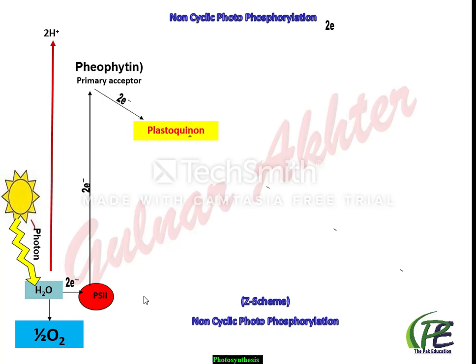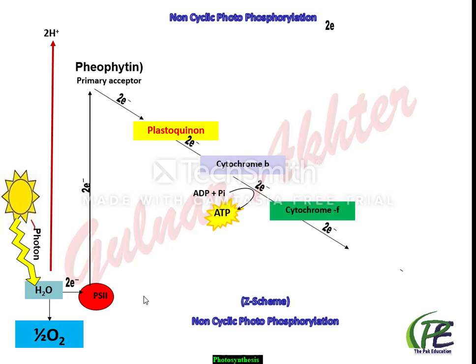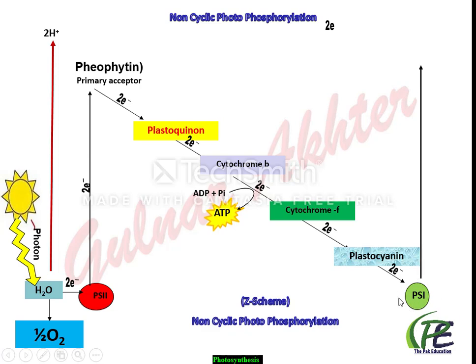From the plastoquinone, electrons transfer to the cytochrome Bf complex, and then from the cytochrome Bf complex, electrons move towards the plastocyanin, and from the plastocyanin, electrons are passed into PS1 or photosystem 1, and then from PS1, electrons move towards the ferredoxin.